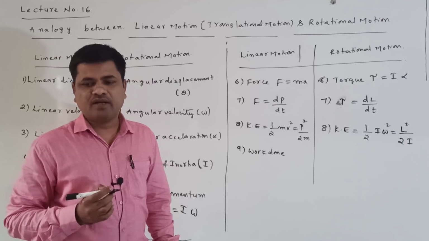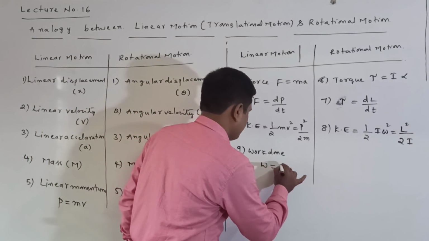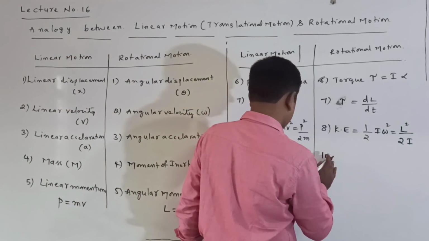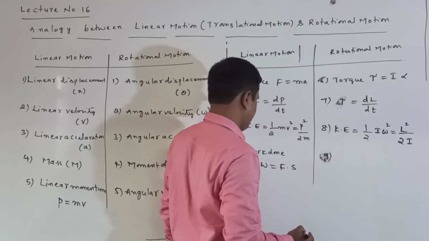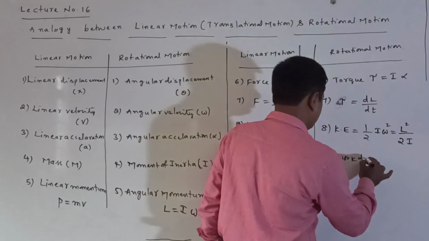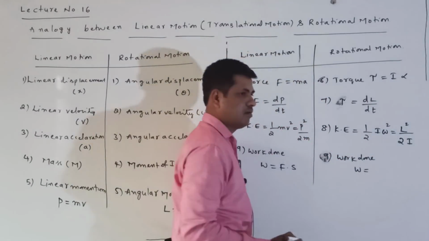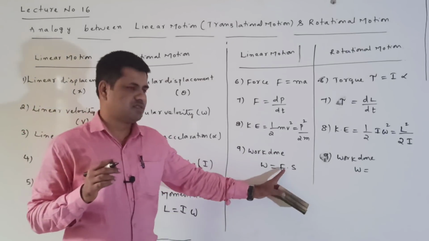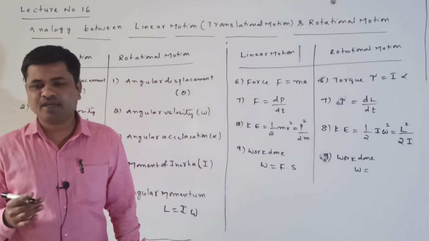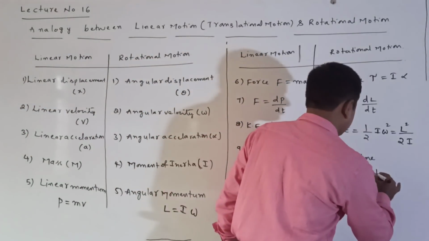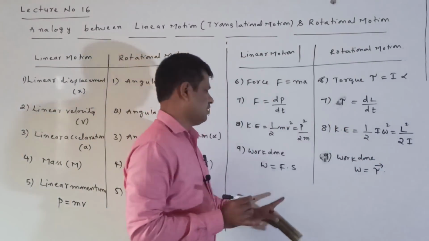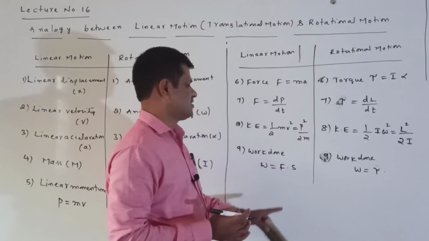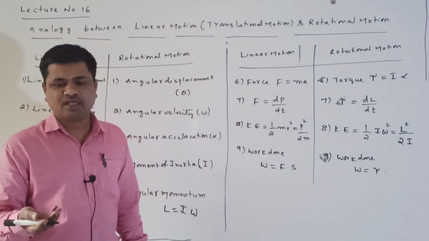Next, work done. Work done is equal to force into displacement, F dot S. Now, work done can be written as: in the place of the force, torque is coming here. Torque dot, in the place of the S, that is the displacement.